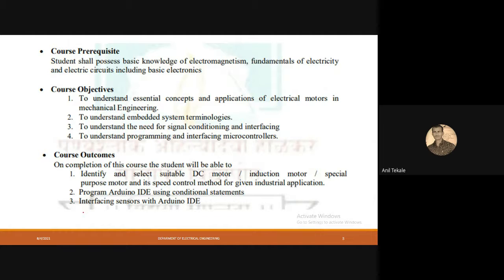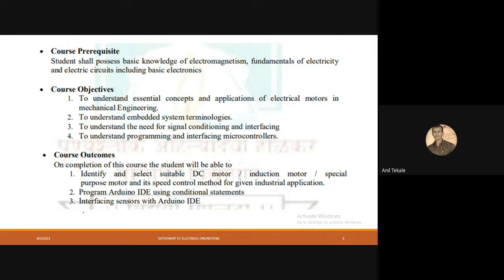So electrical motors, for example, the induction motor, DC motor, synchronous motor, where are these motors used in mechanical engineering? In industry, machines are used to convey materials, in cranes also, in lifts also. In mechanical engineering, electrical motors play an important role. So what is that use, how these motors are started, all those things we will understand.